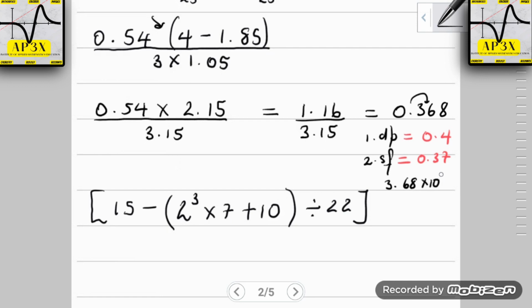Now we have to have a power, and that power depends on how many places you move and in what direction. Now if you move one place to your right, the power becomes 1, but because you move to your right and it's the opposite of the number line, then it becomes -1. Alright, and that is going to be your answer in standard form.